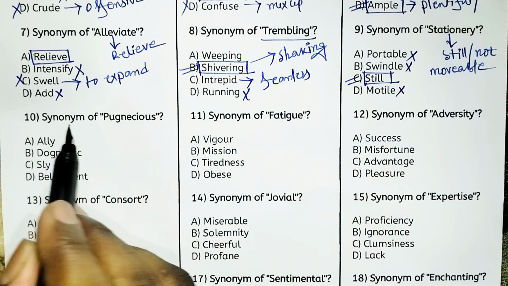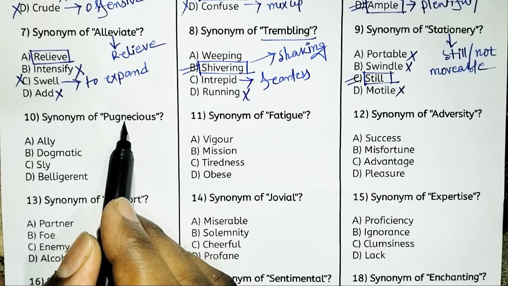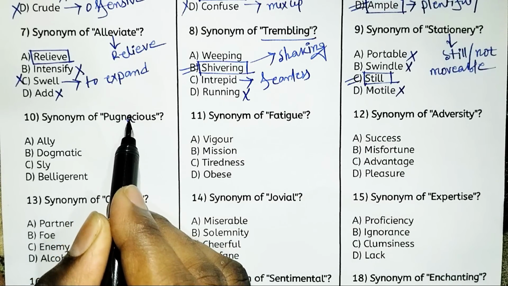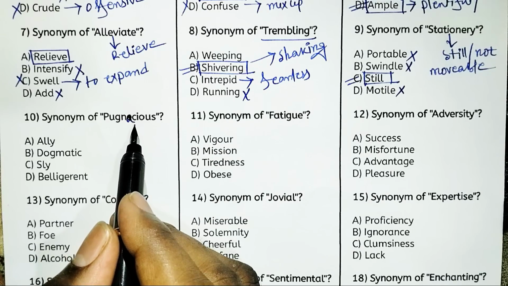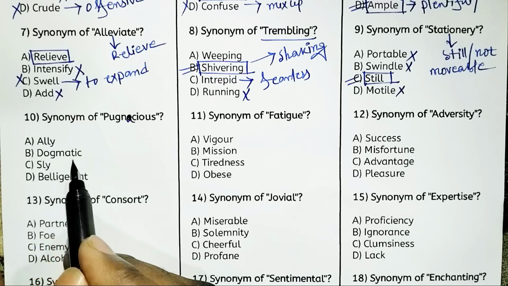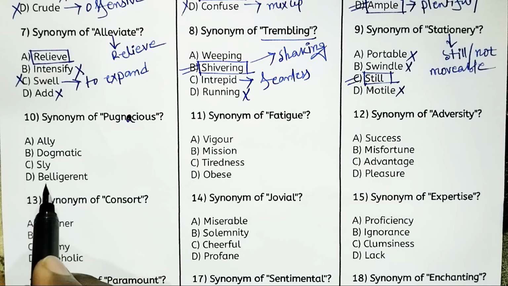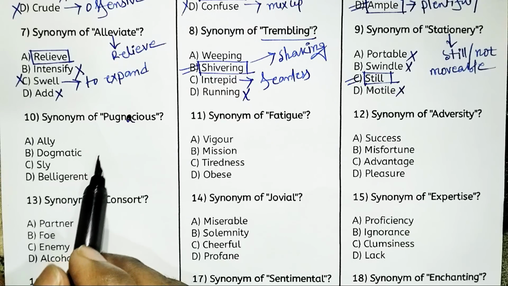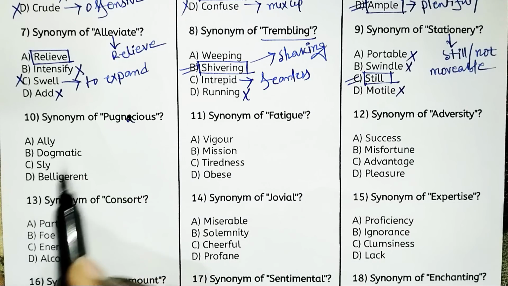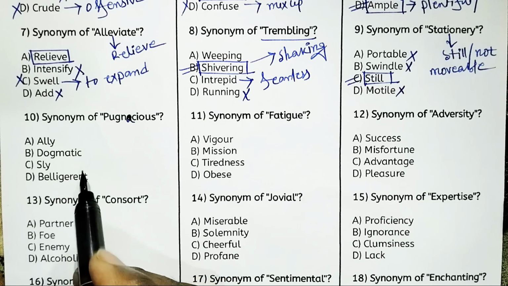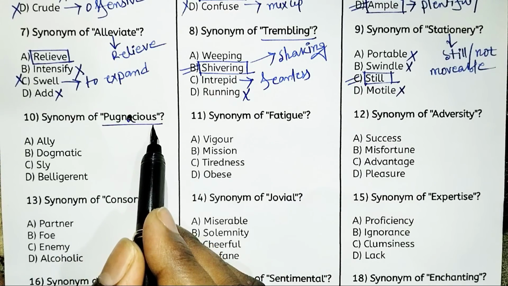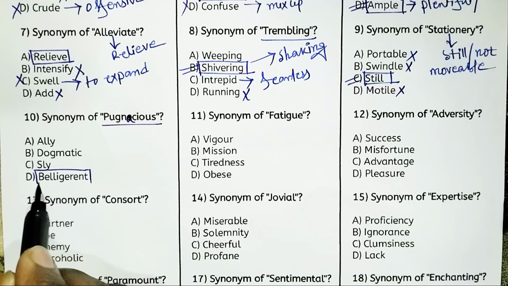Next, synonym of pugnacious. I think the spelling should be P-U-G-N-A-C-I-O-U-S. Sorry for the typing mistake. So look at the options. Option A, alloy. Option B, dogmatic. Option C, sly. Or option D, belligerent. First of all, pugnacious means someone who wants to engage in a fight. Someone who wants to fight. One kind of aggressive personality, that is pugnacious. So option D, belligerent, is the right answer.